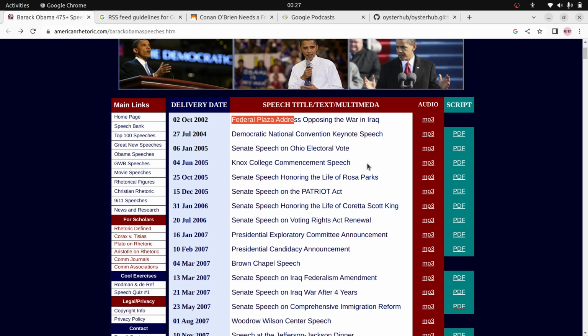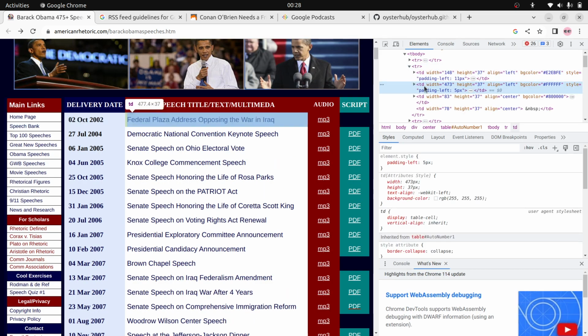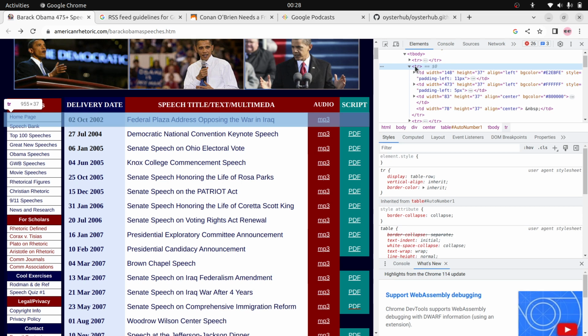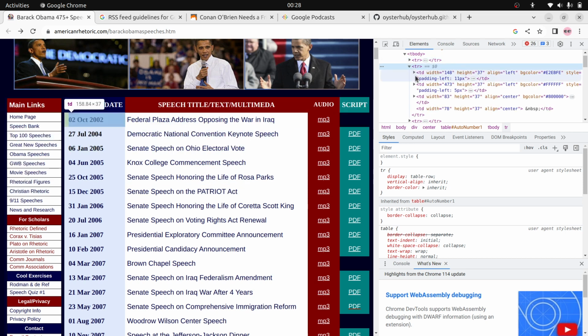So basically what we need to do is go through each one. Basically it's a table. If you go to inspect element and check, you can see that each episode is a TR. Each TR contains an episode. You can look at them one by one. Here, the first TD contains the publishing date, the second TD contains the title of the episode, and the third TD contains the audio URL. So what we need to do is go to each TR. Each TR should be considered as an episode.